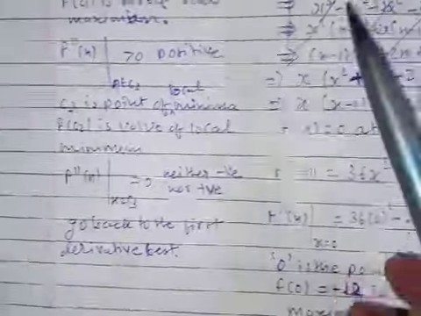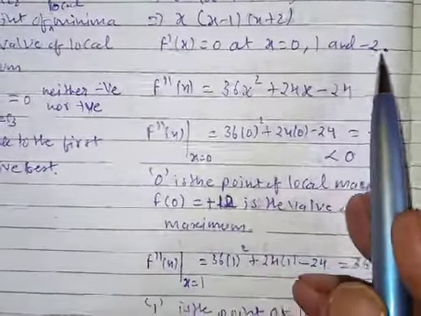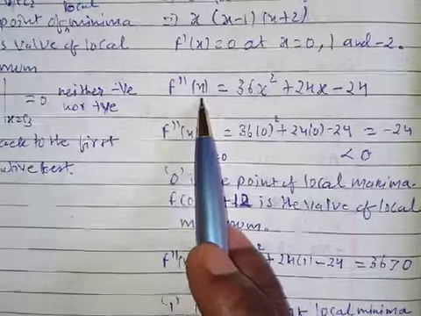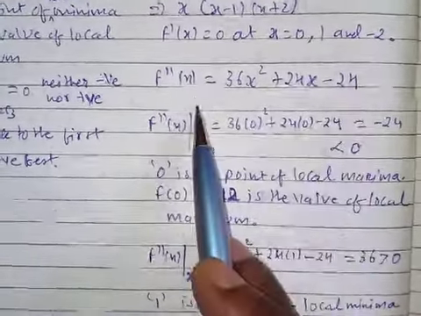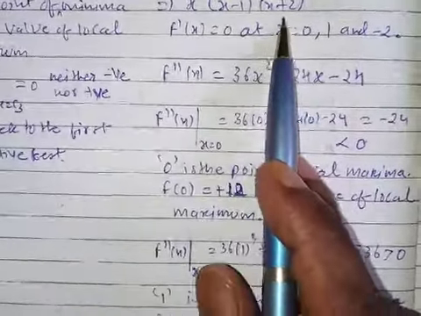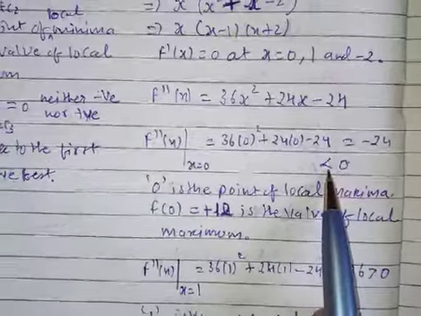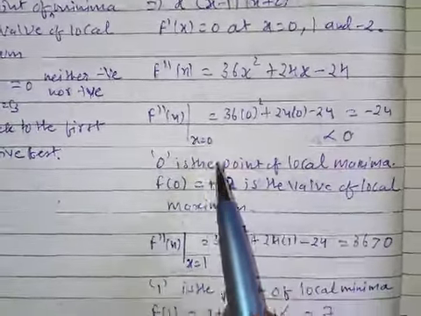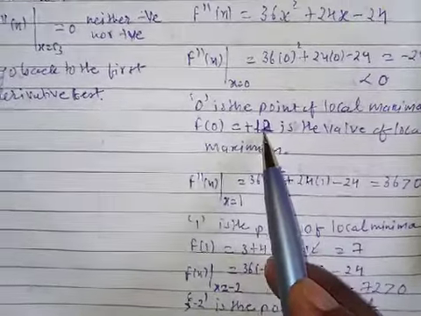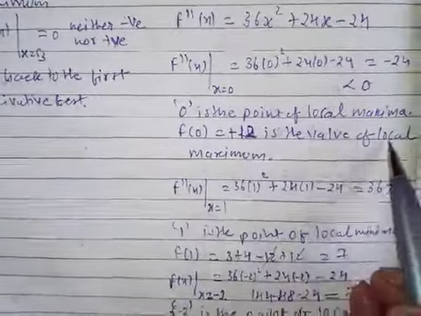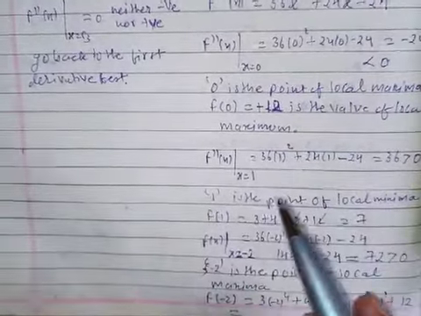So we got critical points at x = 0, x = 1, x = −2. Now take the derivative of f'(x), and we get f''(x). Now check at x = 0. It is less than 0. So 0 is a local maximum, and if you substitute into f(0), you will get 12, the local maximum value.